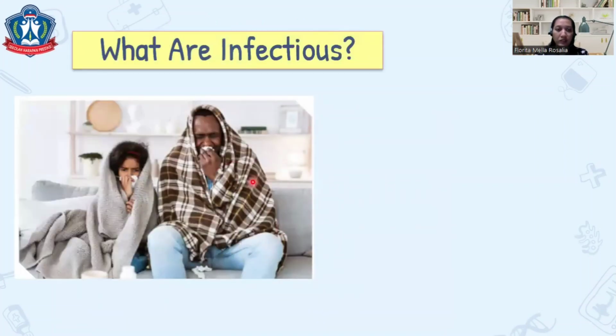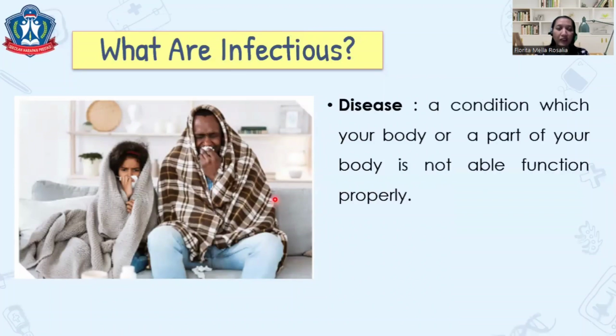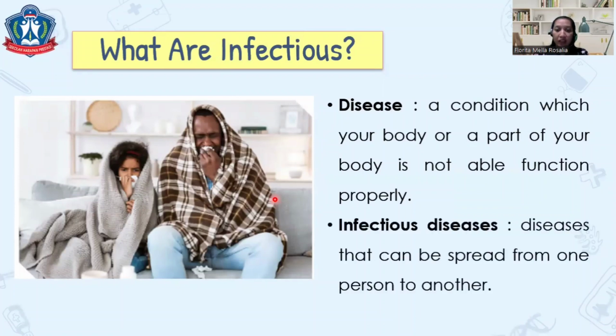Now, what are infectious diseases? Can you see this picture? What happened to them? Right, they have a cold. So, they feel dizzy. What's dizzy here? Dizzy means a condition in which your body or part of your body is not able to function properly. And infectious disease means disease that can be spread from one person to another.